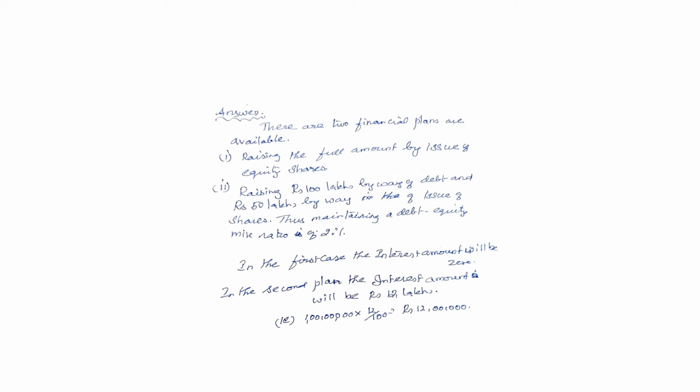Then in the second alternative, the interest amount will be rupees 12 lakhs. That is, the company raised rupees 100 lakhs by way of issue of debt capital and rupees 50 lakhs by way of issue of equity shares. So in the second alternative, the company will pay interest amounting to rupees 12 lakhs.